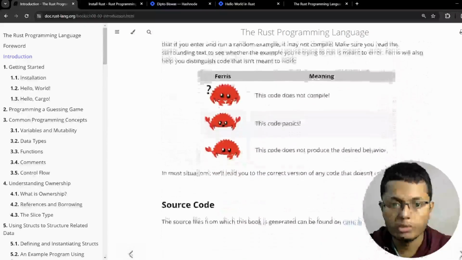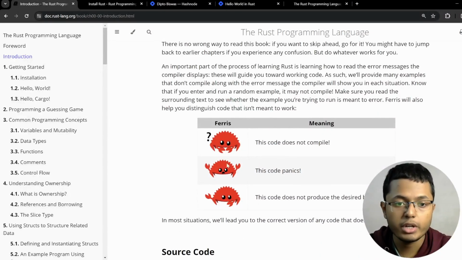We will go down and we will meet with Ferris. Ferris is the Rust mascot. And while you are reading the book, you will see that either Ferris is confused, that means your code does not compile, or Ferris panics, that means your code also panics. And lastly, Ferris is not happy, that means your code is not giving the expected output. Now, you should keep this in mind because you will encounter this often while you are reading the book.